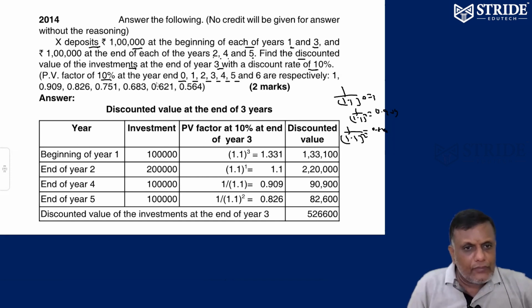For example, this value is given. Now, what is the present value of all the money? Beginning of the first year I invested 1 lakh, and beginning of the third year 1 lakh.